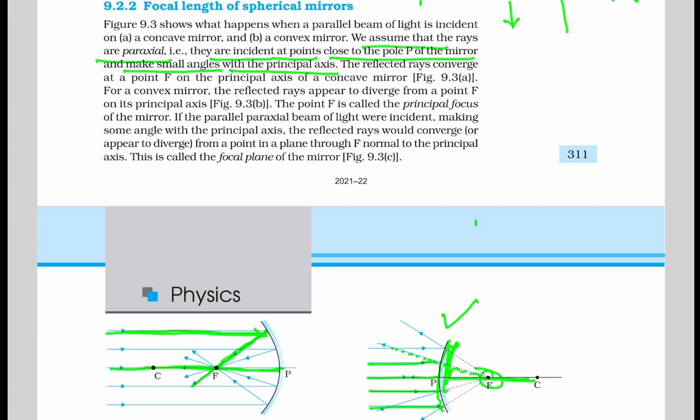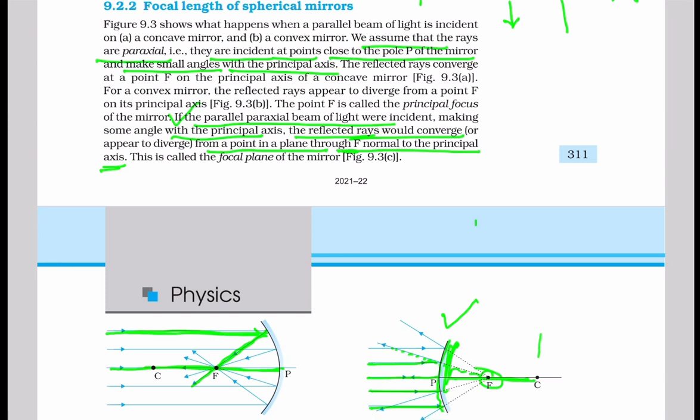Now we will talk about the focal plane. If the parallel paraxial beam of light were incident making some angle with the principal axis, the reflected rays would converge in case of concave mirror and appear to diverge in case of convex mirror from a point in a plane through F normal to the principal axis. This is called the focal plane of the mirror.